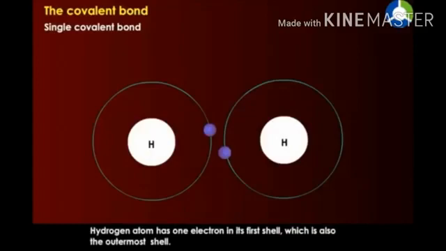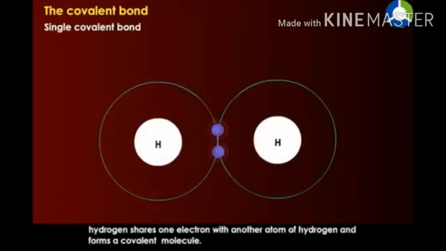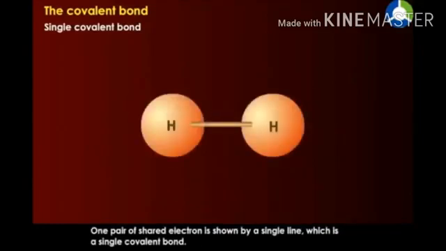Hydrogen atom has one electron in its first shell, which is also the outermost shell. In order to complete its duplet and attain the configuration of helium, hydrogen shares one electron with another atom of hydrogen and forms a covalent molecule. One pair of shared electrons is shown by a single line, which is a single covalent bond.